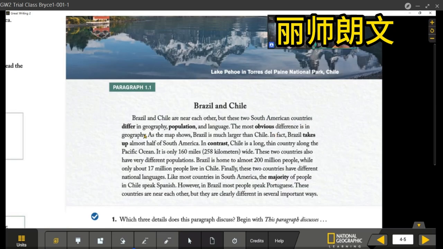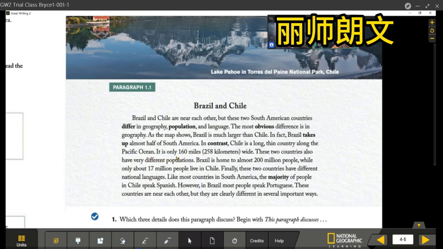What differences are there in geography, population, and language? The most obvious difference is in geography. As the map shows, Brazil is much larger than Chile. In fact, Brazil takes up almost half of South America. In contrast, Chile is a thin country along the Pacific Ocean.